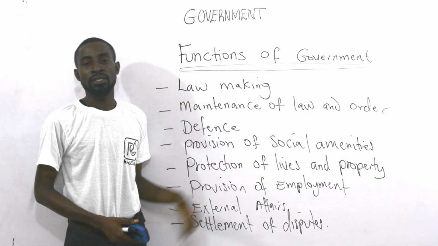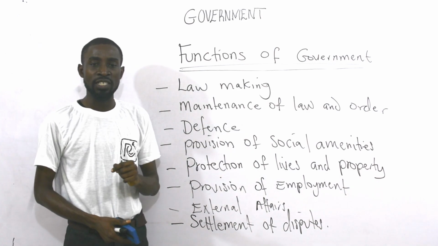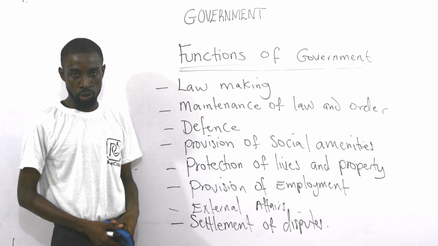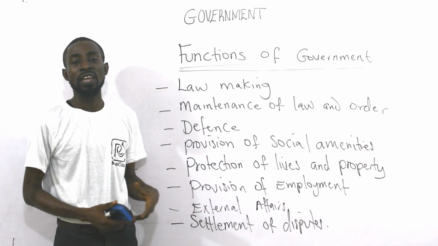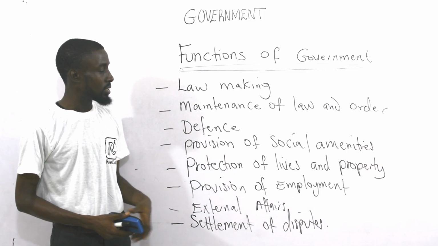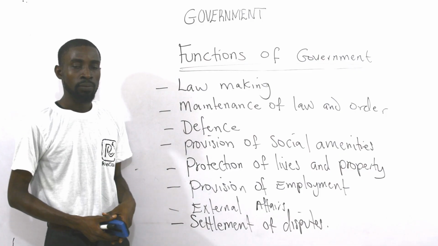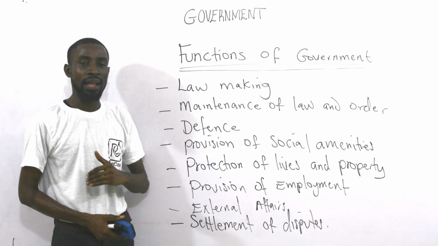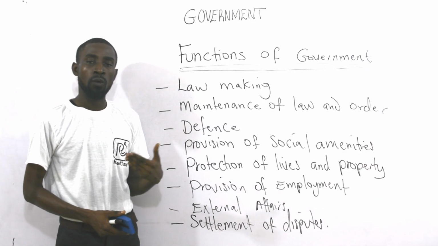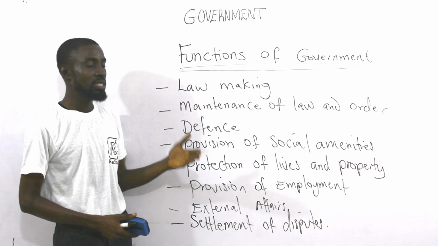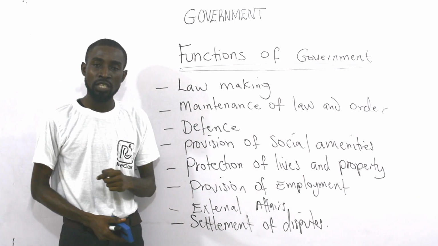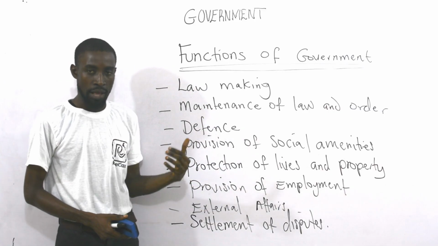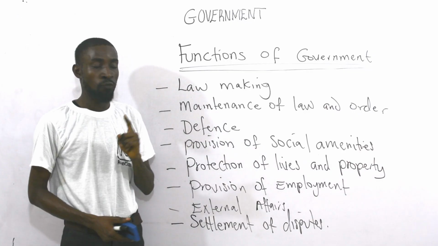Then we talk about defense. One of the functions of government is to defend the citizens and the state against any form of external aggression, and it does so through the members of the armed forces, that's the Navy, the Air Force, and all of that. If a particular country wants to wage war against Nigeria, for example, it is the duty of the armed forces to stand up and defend the territory against such attack.